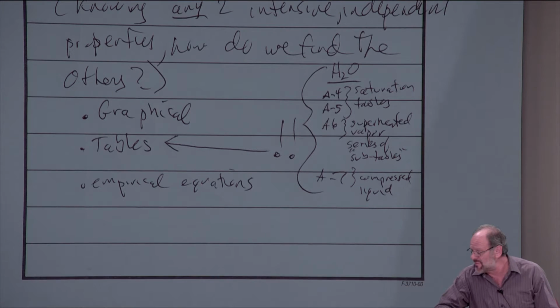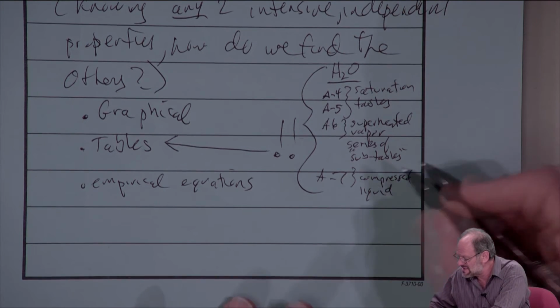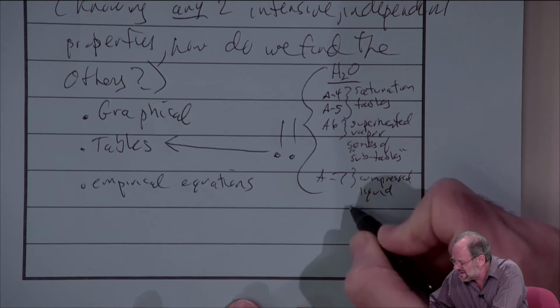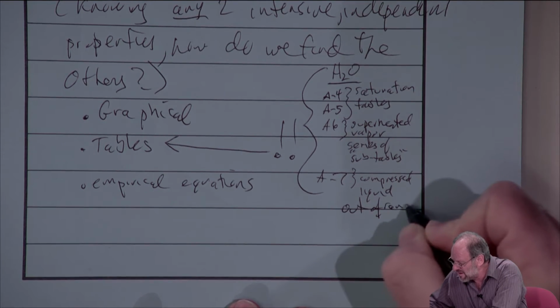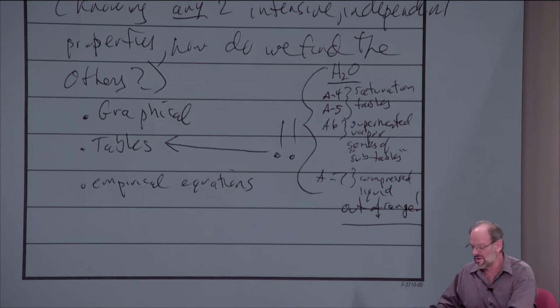So while the table is accurate, the range of the data on the table is higher than anything we're really ever going to use. So the compressed liquid table exists, but it's basically out of range for most of the problems that we're going to use.